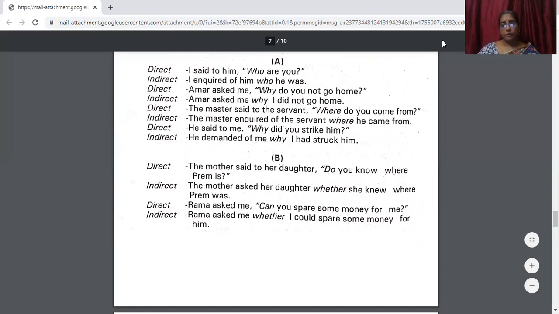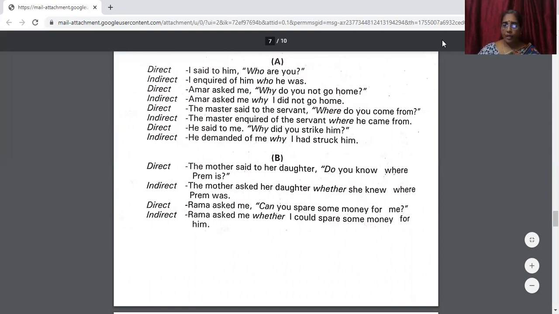Now, in certain cases, when these interrogative sentences are there in direct and indirect speech, we use if or whether. Now, let us see where we use if or whether. The mother said to her daughter, "Do you know where Prem is?"